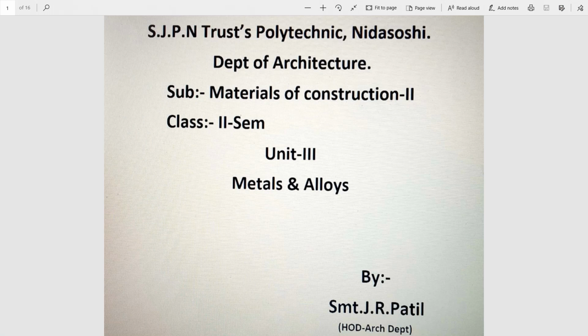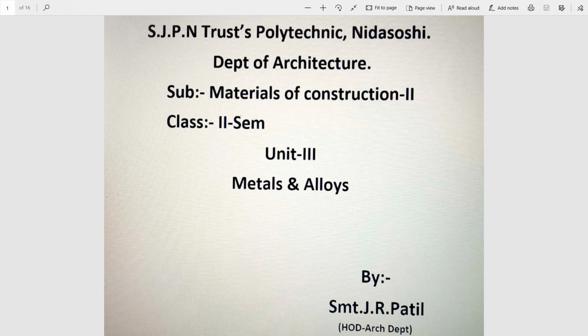Hi friends, today we are going to discuss the third unit, that is metals and alloys, which is a very important topic of MOC2 subject, and it carries 40 marks in the main examination. In this unit, we'll revise the properties and uses of ferrous metals and non-ferrous metals and three different alloys. So let us start with the definition of ferrous metals, non-ferrous metals and alloy.